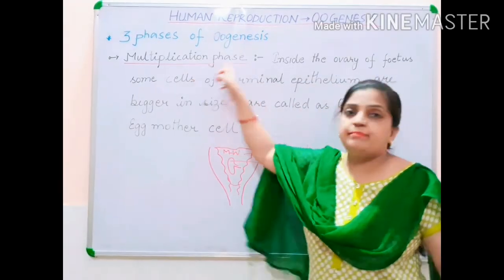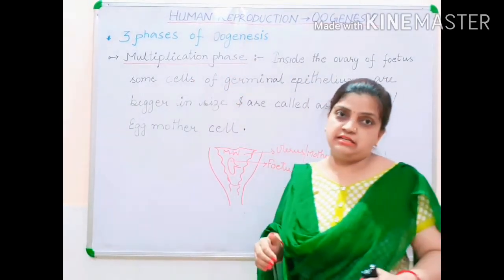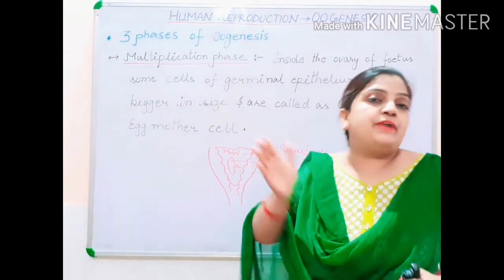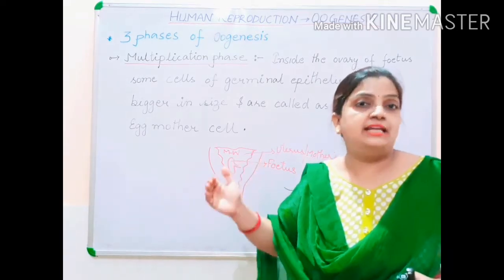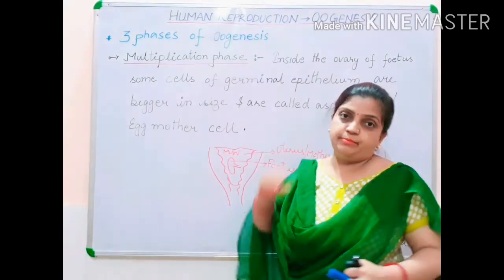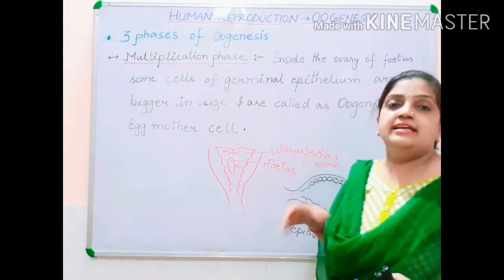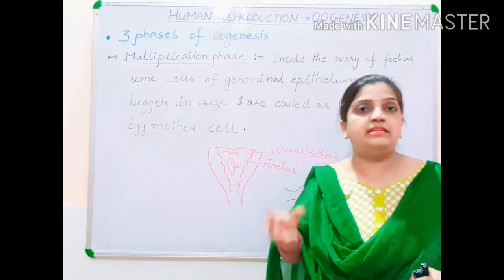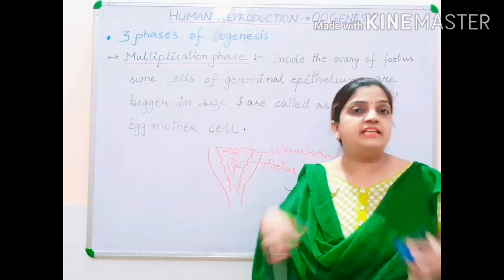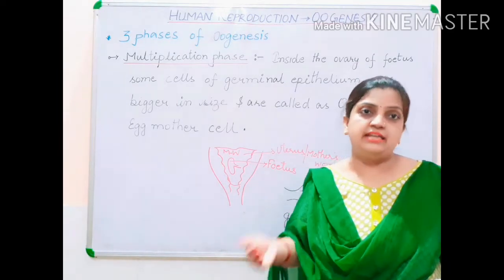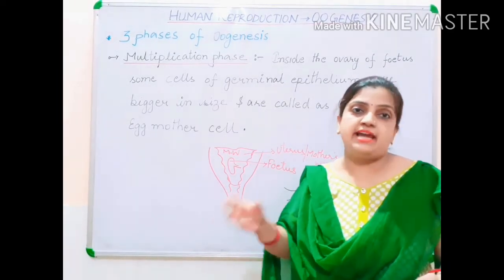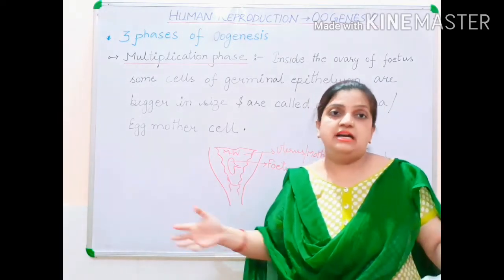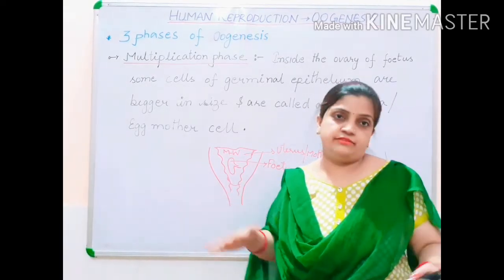During your multiplication phase, this process occurs, and this multiplication phase occurs long prior to the female child's birth. Now in the multiplication phase, I'll repeat, inside the ovary of the fetus, many germinal epithelium cells grow and start behaving like mother egg cells, and these mother egg cells are called oogonia. Many cells, unlimited cells.